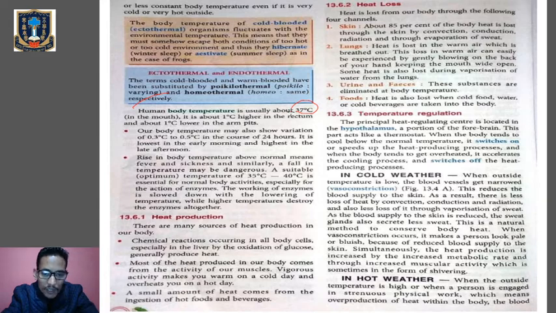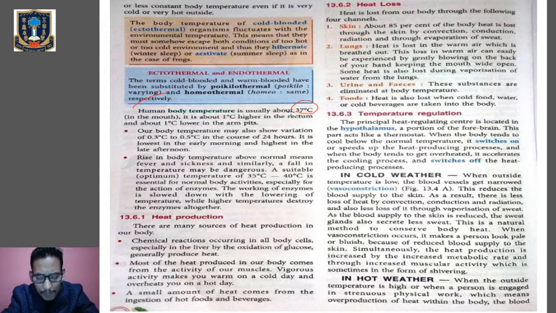Whenever there is a rise in the body temperature, it indicates a sort of sickness like fever. When there is a continuous rise in the body temperature above 37 degrees Celsius, it can be fatal or dangerous also. A suitable temperature of 35 to 40 degrees Celsius, which is called the optimum temperature, is essential for the normal functioning of the body.